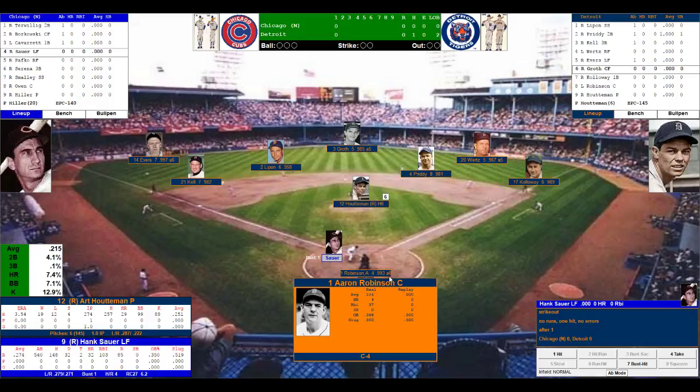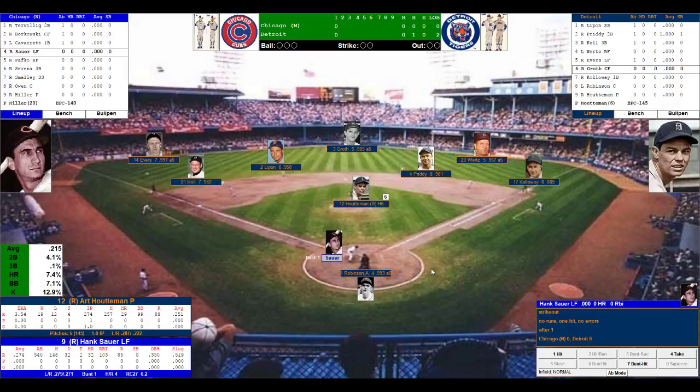Behind the plate, we have Aaron Robinson. 4 out of 10 catching ability, 6 arm. Kell a 7 out of 10 at third. Lipton 6 out of 10 at short. Priddy 4 out of 10 at second. Holloway 6 out of 10 at first, and left fielder Evers 7 out of 10 range, 6 arm. Groth 5 out of 10 range, 5 arm in center. And Vic Wertz in right, average arm, average defensive range.